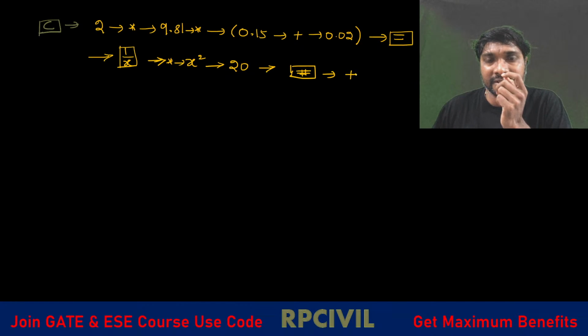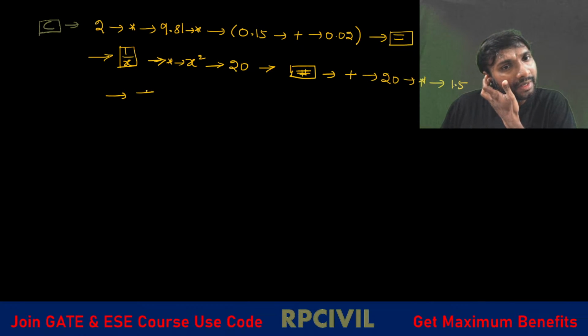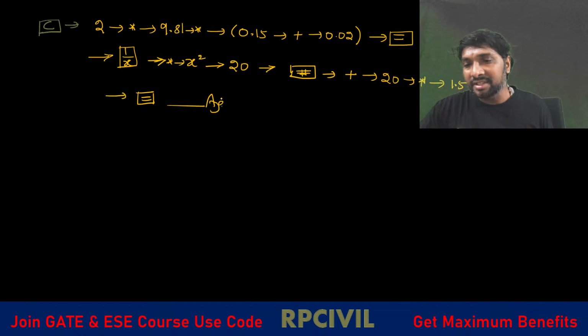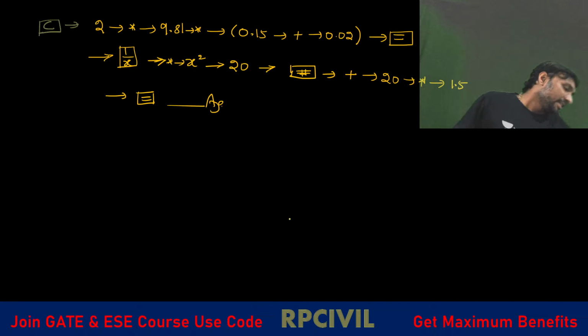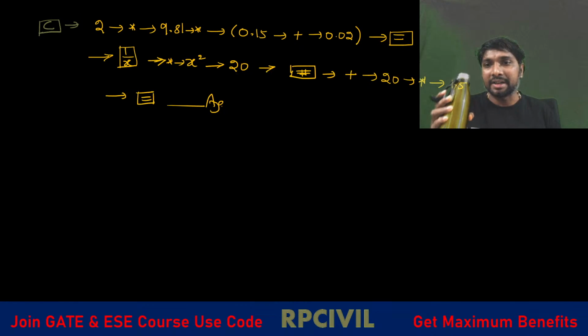Next, the plus symbol, then 20 and the multiplication symbol, then 1.5. Then again the equality symbol, and you'll be getting the answer here. So this is the sequence of calculations we have to follow for the SSD calculation in the virtual calculator.